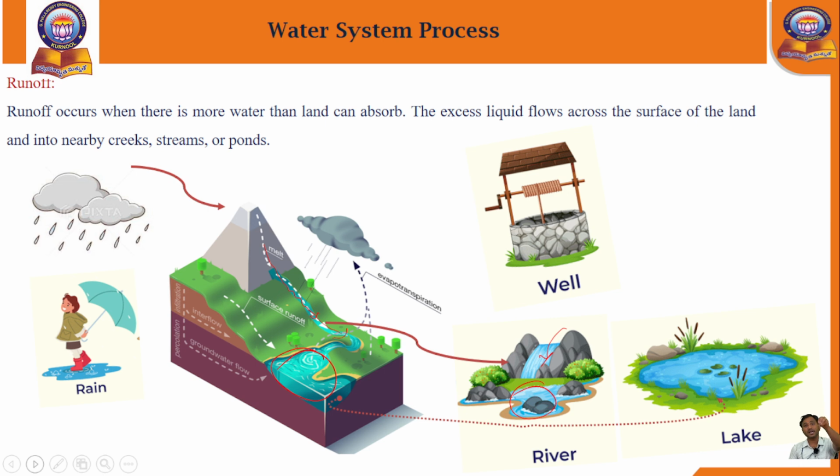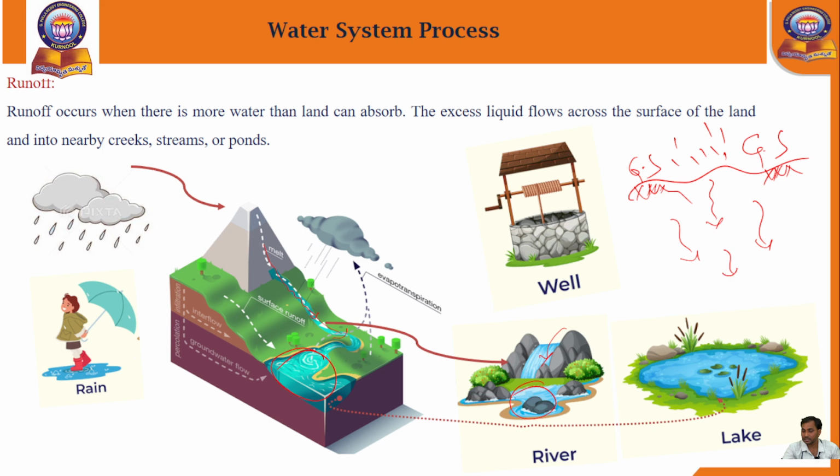After the rainfall reaches the ground surface, what will happen? If the rainfall occurs on the ground surface, the rainwater is easily transferred under the ground surface.